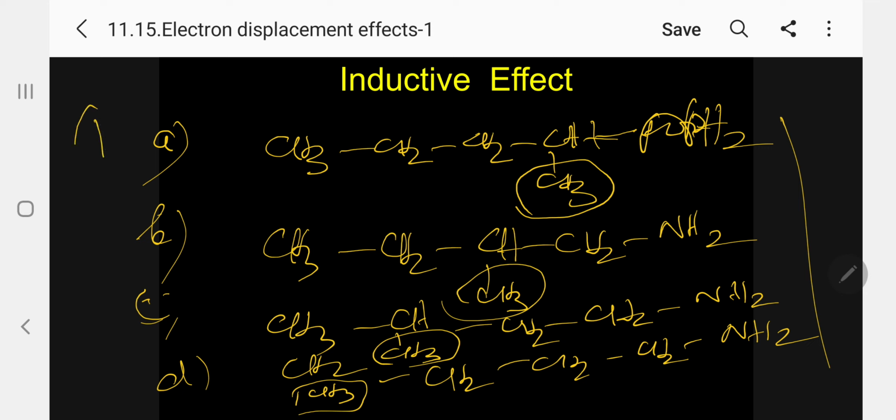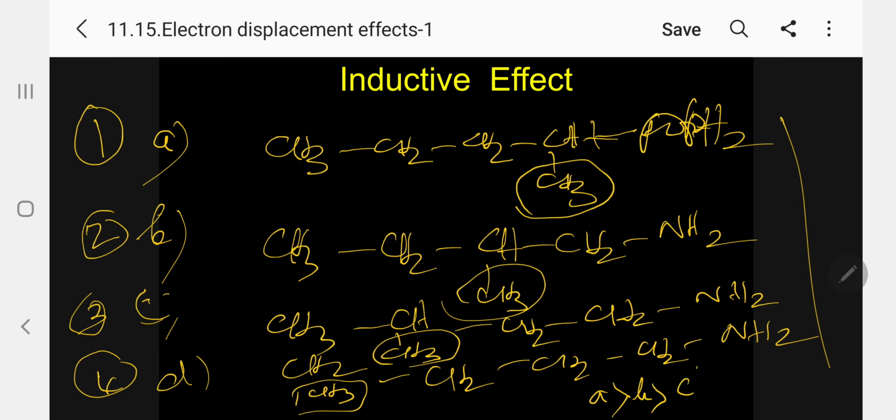So A is number 1. When it moves away and the length of the chain increases, this is second, this is third, and this is fourth. So we have now decided A greater than B greater than C greater than D. So A is more basic, D is less basic.